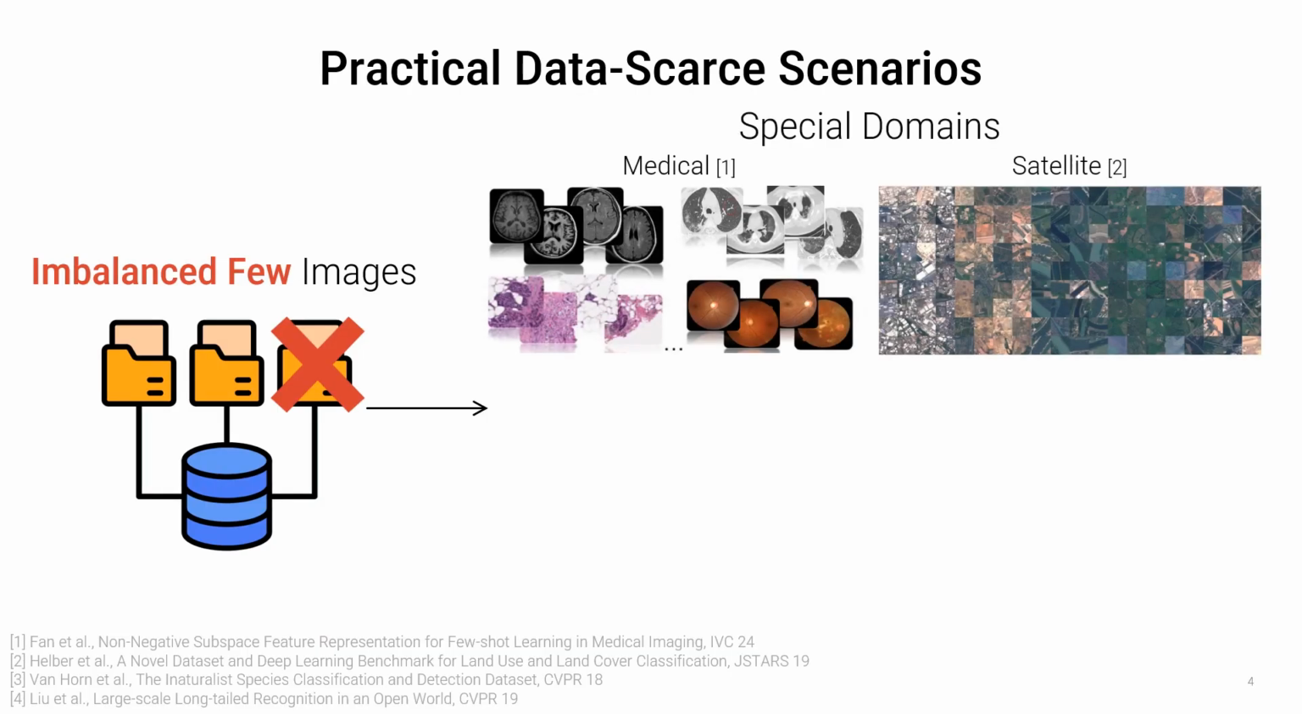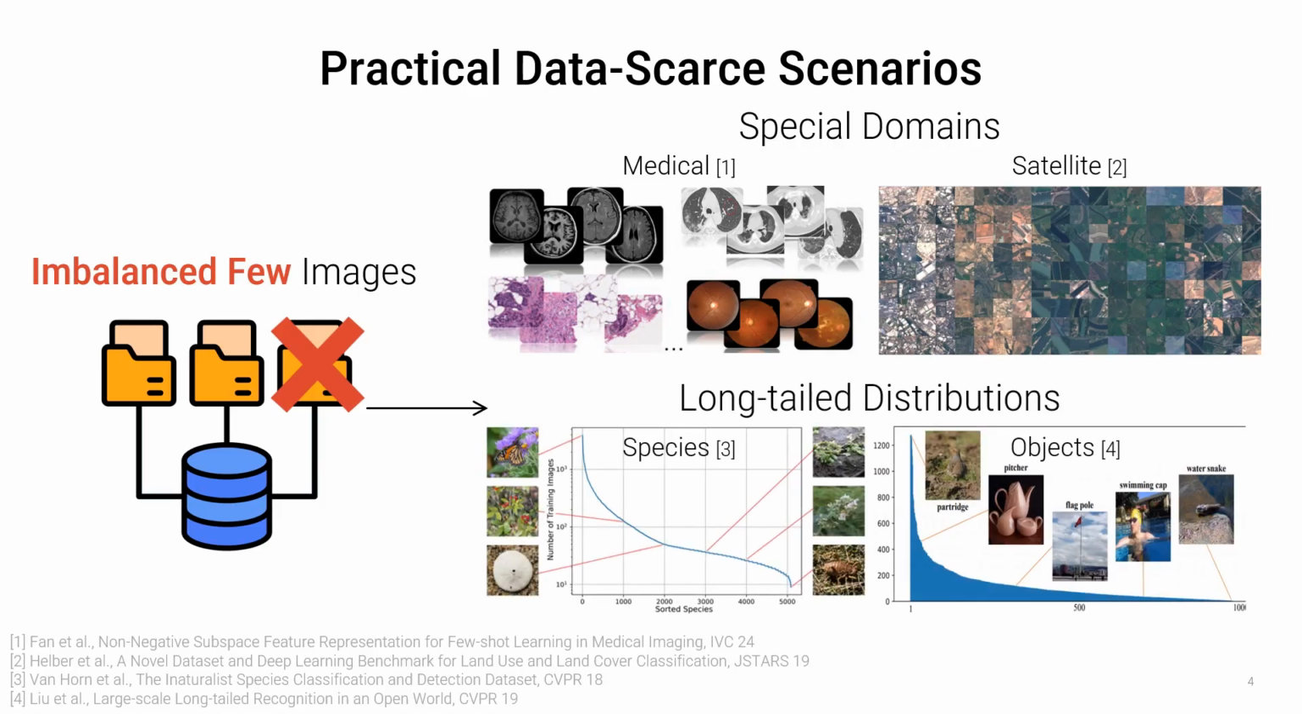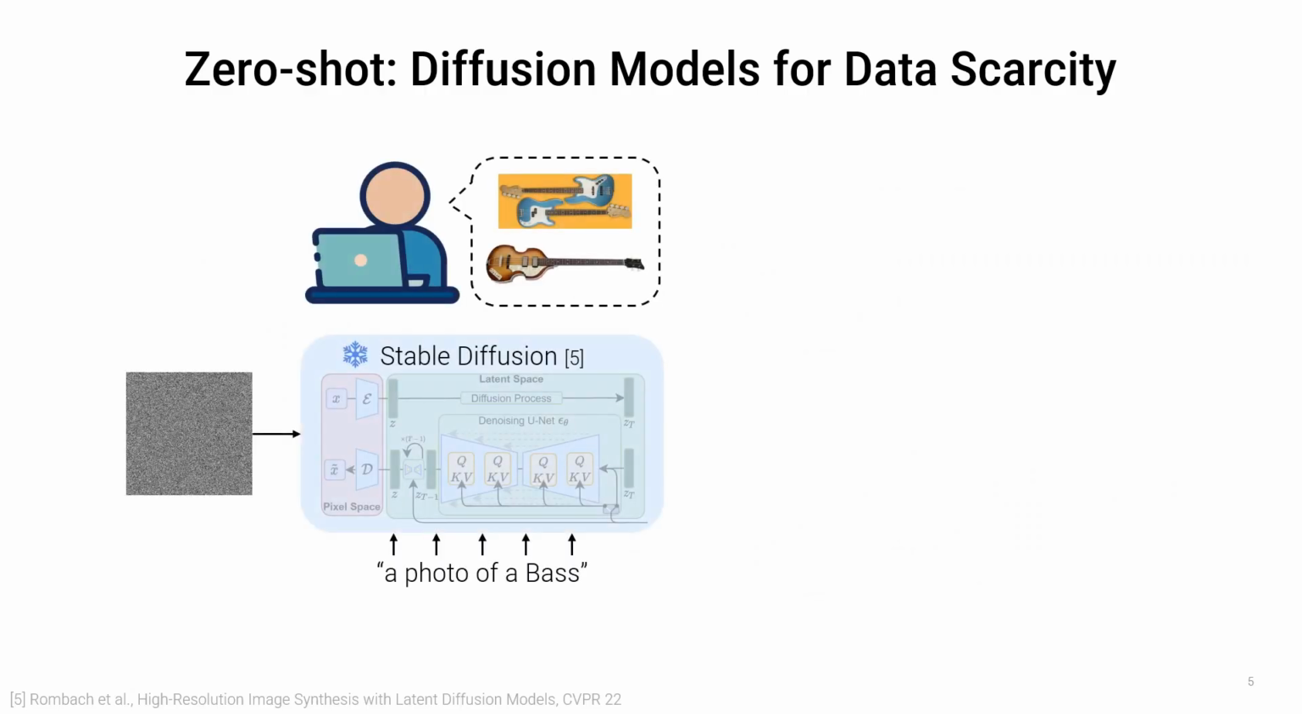This is not merely a theoretical concern. Specialized domains such as medical and satellite images often suffer from limited data due to acquisition cost. Likewise, long-tail distributions are pervasive in species and object classification, where rare categories are severely underrepresented. A natural approach is to supplement the missing data using generative models. Pre-trained diffusion models such as Stable Diffusion can synthesize images from a text prompt alone in a zero-shot manner.